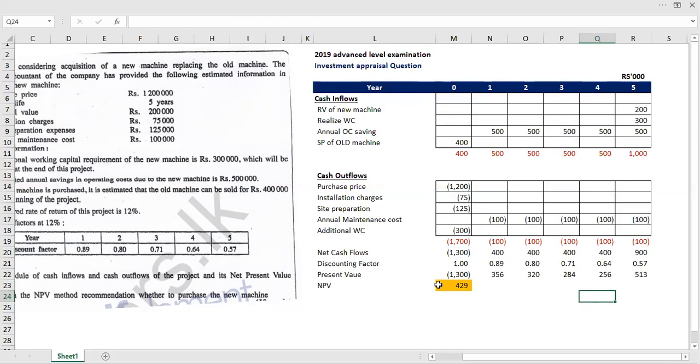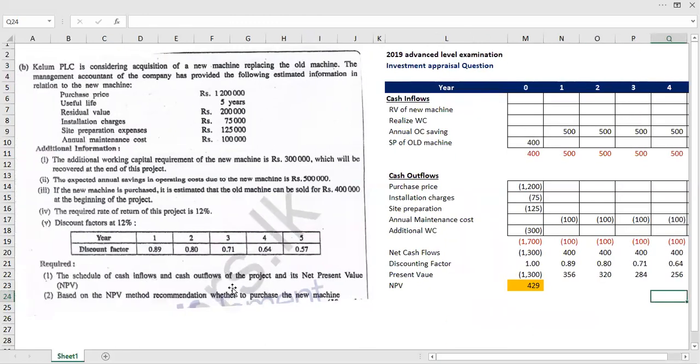Therefore the answer for the first question will be 429,000. This is a plus figure. Okay, it's a plus figure.